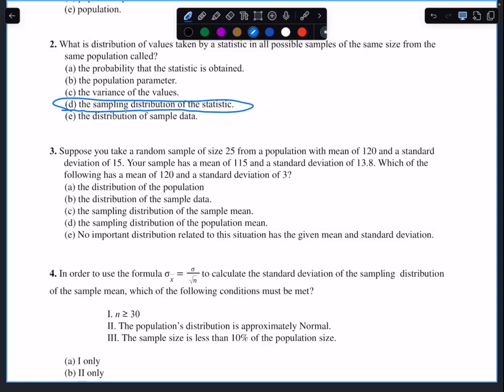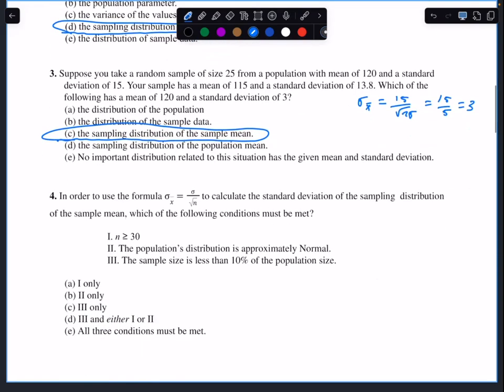Suppose you take a random sample of size 25 from a population with mean 120, standard deviation of 15. Your sample has a mean of 115, standard deviation 13.8. Which of the following has a mean of 120 and a standard deviation of 3? So the population standard deviation was 15. 15 divided by the square root of 25 is 15 divided by 5, which is 3. That is the sampling distribution of the sample mean. That's how that 3 came from.